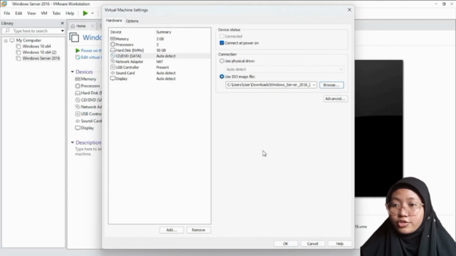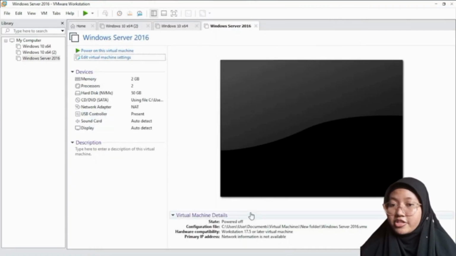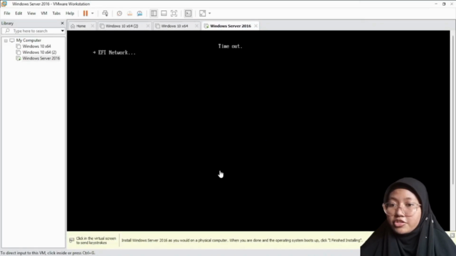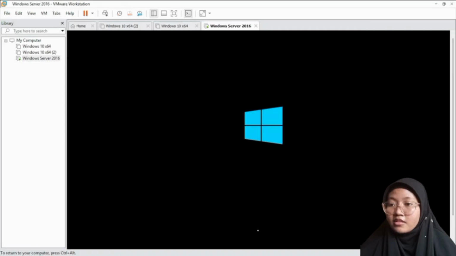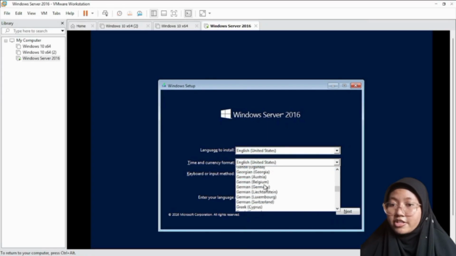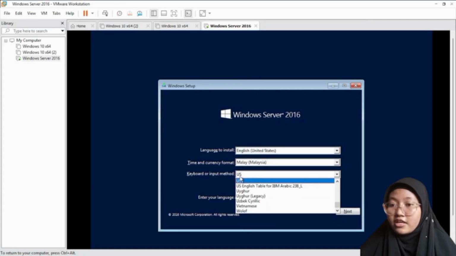After that, you click OK, and now you have to wait a bit and just keep pressing the Enter button on your keyboard until the Windows logo appears on your screen. Now for the language, just pick English (United States), and change the time and currency format to Malaysia. Then click Next and click Install Now.